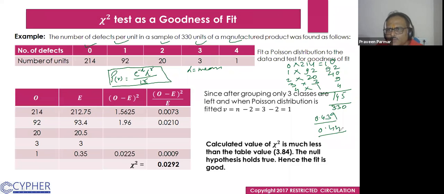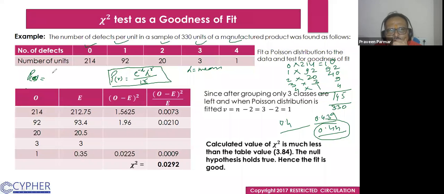If we find out the mean, we are getting here 0.44, so we could take the mean as 0.4. We write P0 for the zero defects we are checking.